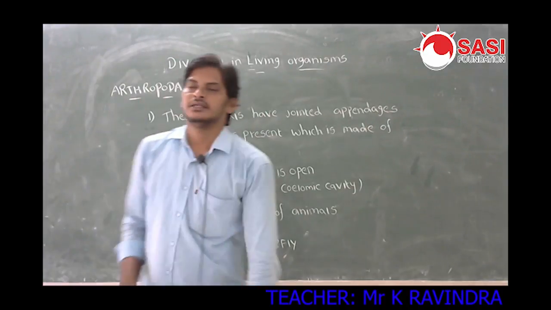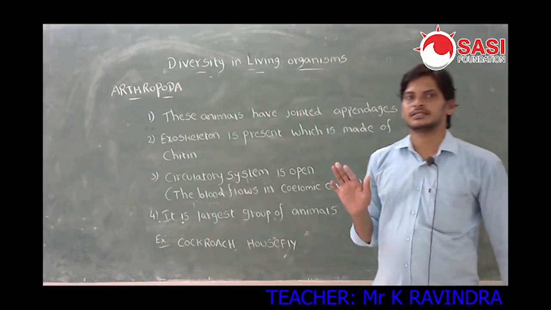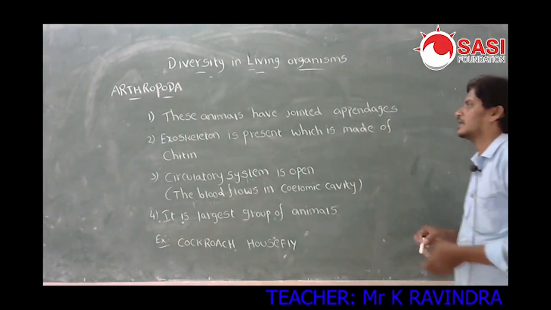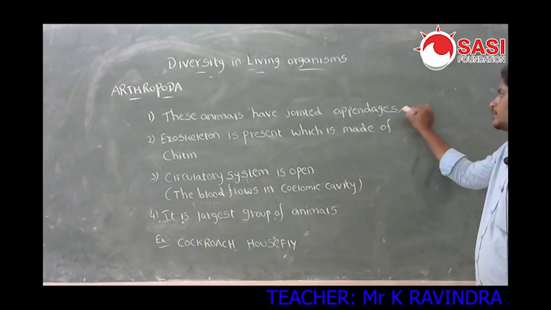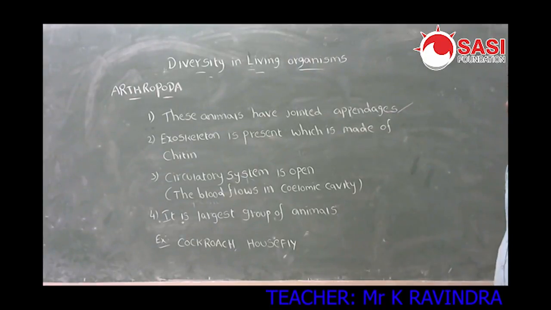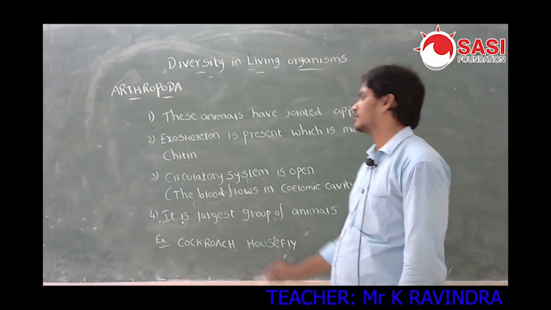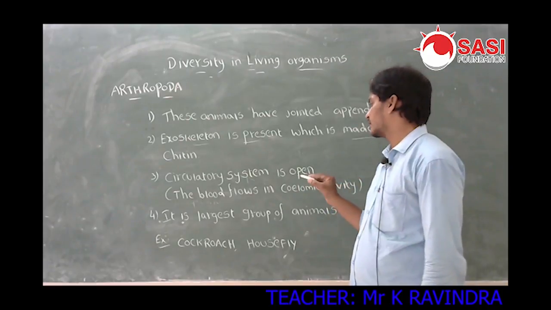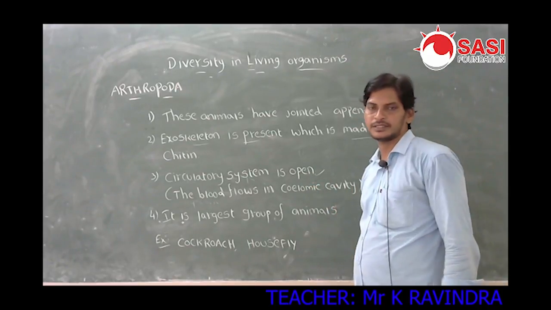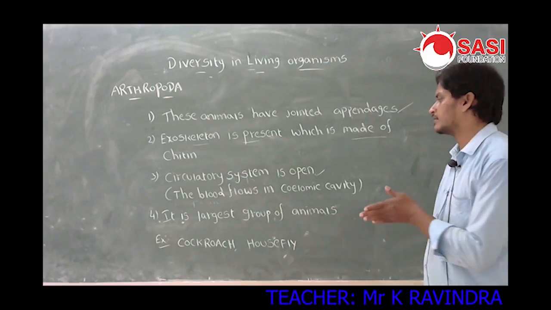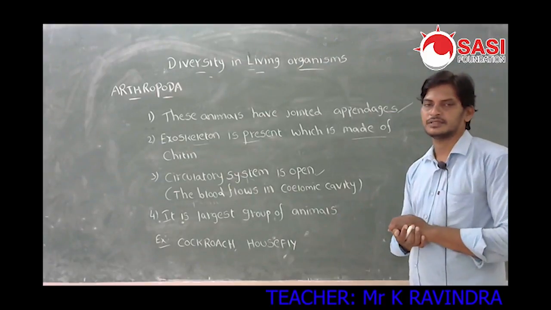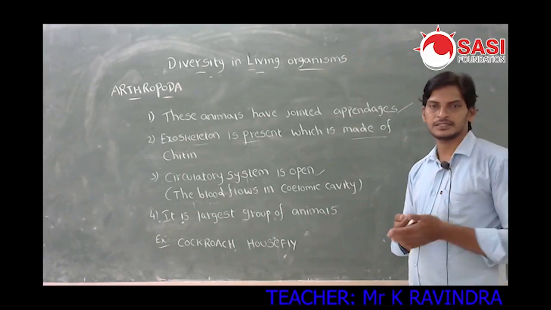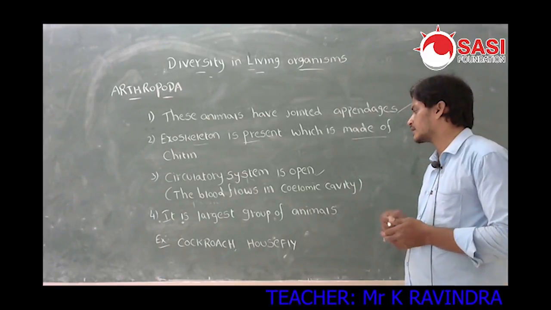So Arthropoda contains these kinds of characters. These animals have jointed appendages, and an exoskeleton is present which is made of chitin. Circulatory system is open, which means the blood flows in the coelomic cavity.